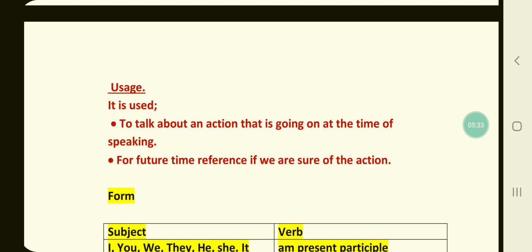Similarly, this form can also be used for future time reference if we are sure of the action. For example, I am meeting him tomorrow. He is going to Palanpur next week. Now children, again the point to be noted here is very important. Verbs of perception and some other verbs are not generally used in the present progressive tense. For example, see, smell, hear, taste, know, understand, hate, like, want, wish, etc. Children, to these verbs you cannot add ing.